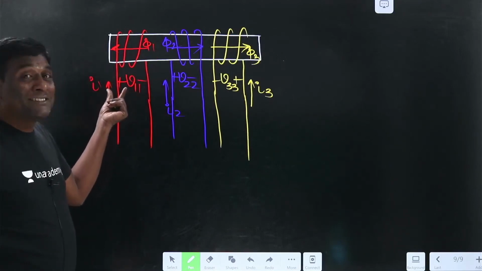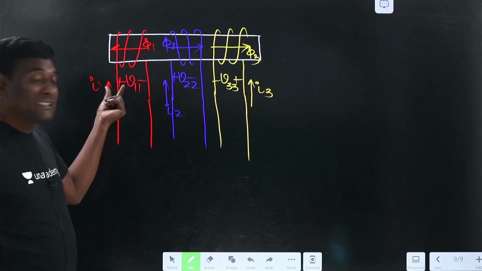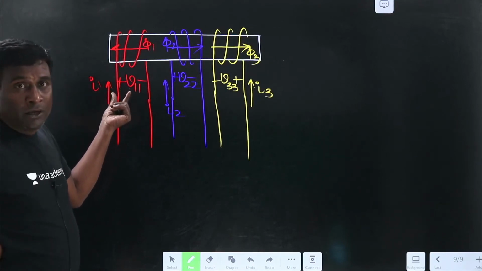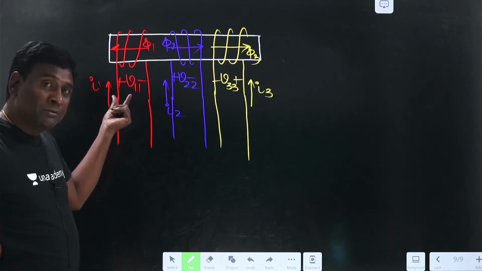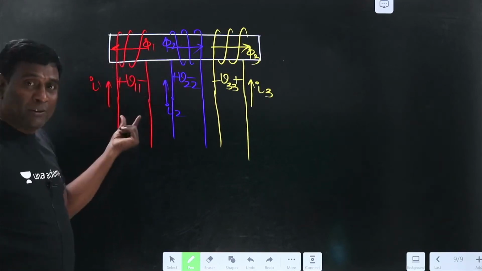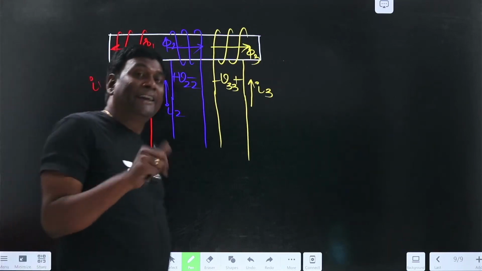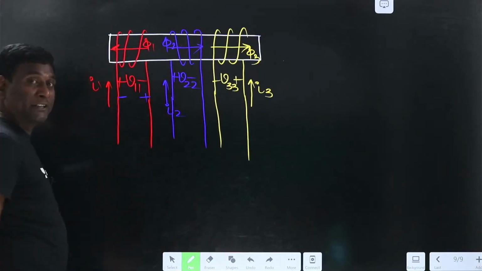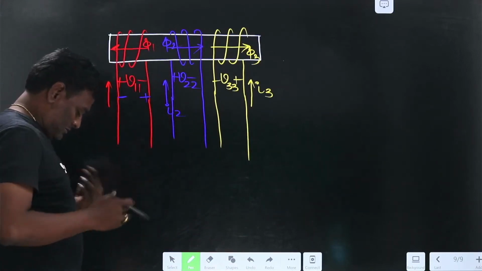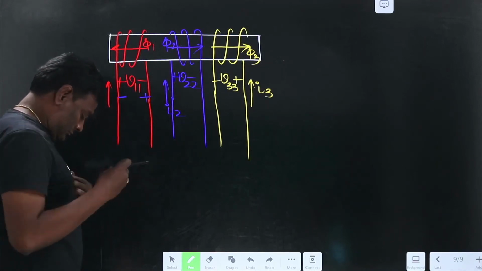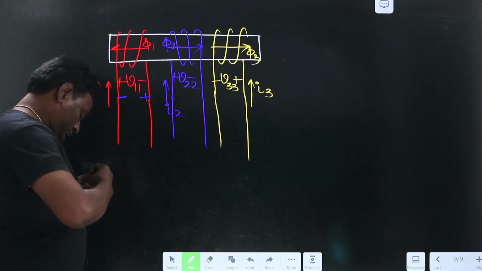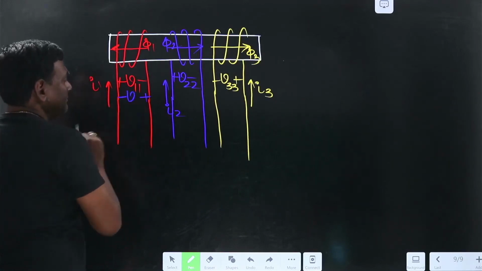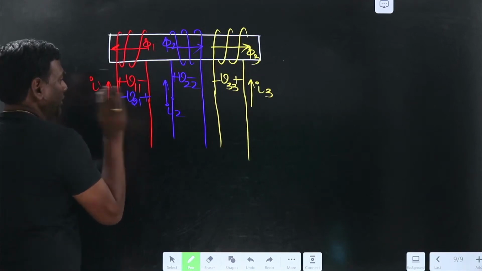Now because of the presence of pi 2, which is in opposite direction with respect to pi 1, net flux is reduced, meaning that net induced voltage should be reduced. Because of pi 2, induced voltage will be there here, and that induced voltage should be against the self-induced voltage. So plus will come here, minus will come here, against the self-induced voltage. So this is going to be V because of 2 in 1.